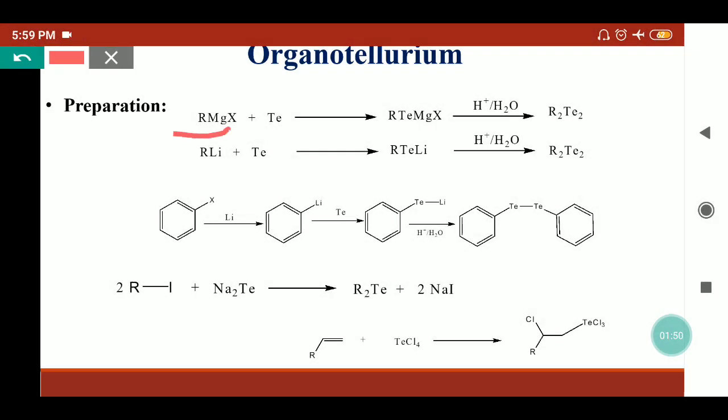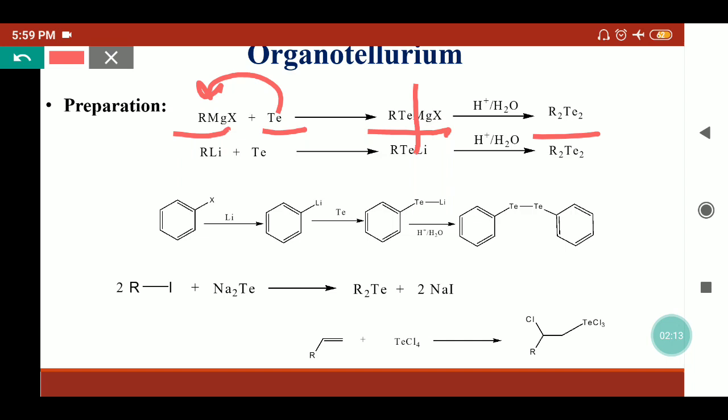Grignard reagent can react with tellurium metal, and tellurium can easily insert into the carbon-metal bond. That means it will insert into the carbon-magnesium bond and form this compound, that is alkyl tellurium magnesium halide. When we hydrolyze this, it will provide the dimer of telluride.